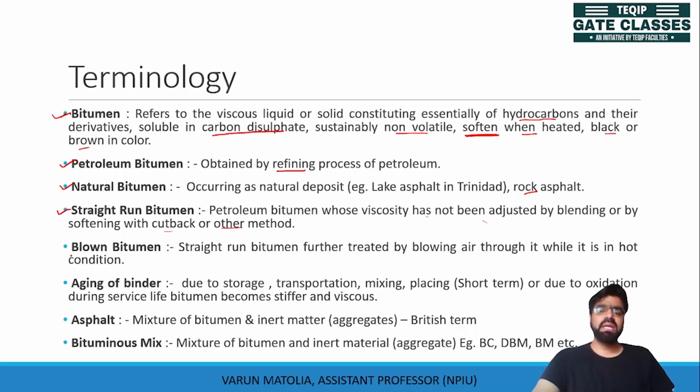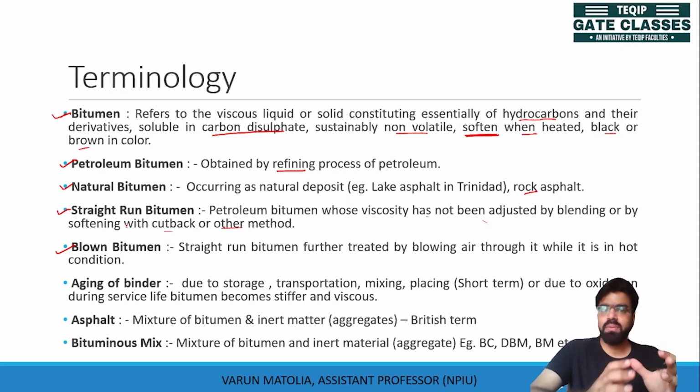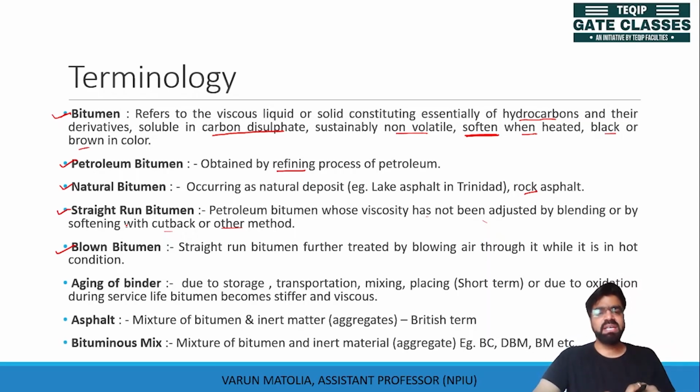Blown bitumen is the bitumen which is blown with air, means air, or heated air, is passed through this bitumen. What heated air does is it helps in aging of bitumen. With aging, the bitumen gets stiffer, it gets stronger.